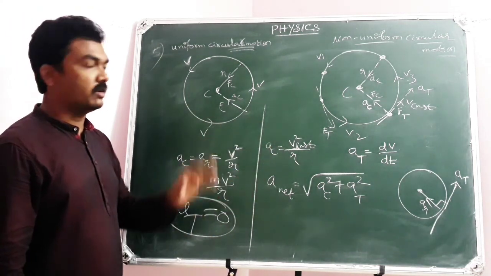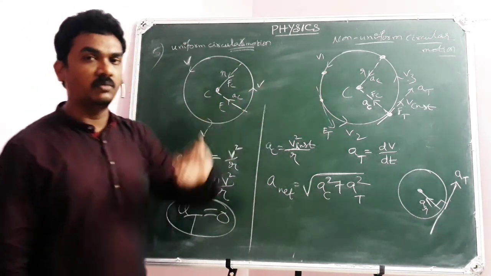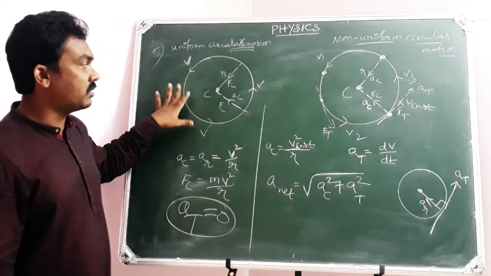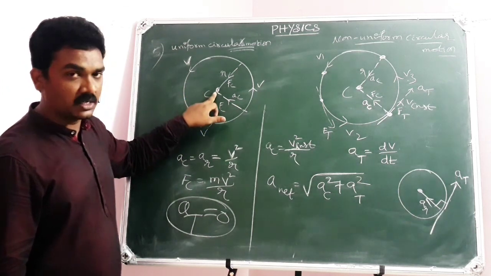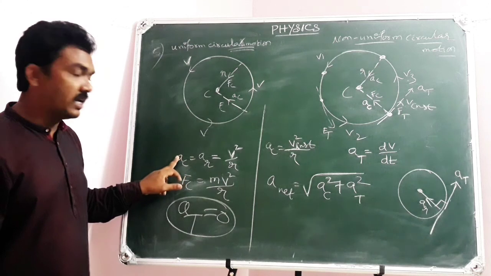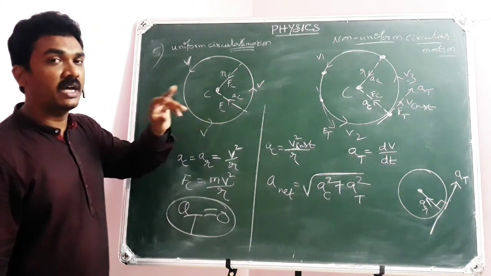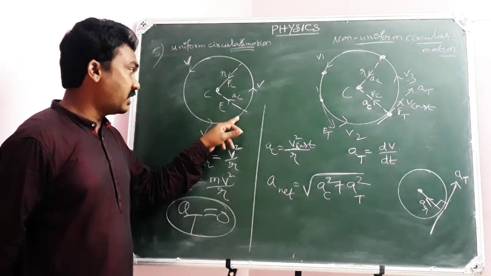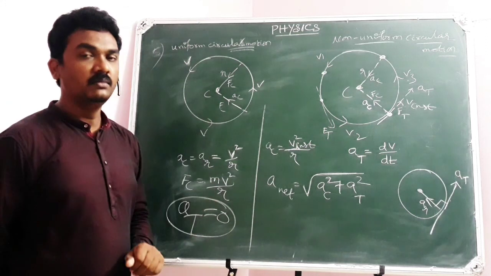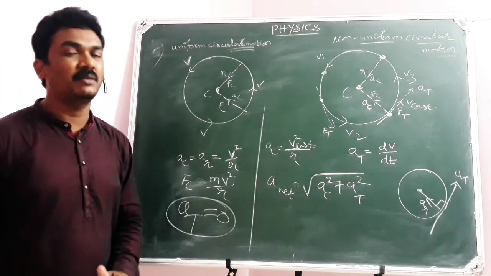Hope you got some clarity on this: uniform circular motion and non-uniform circular motion. In uniform circular motion, the particle has acceleration only towards the center of the circle, called centripetal or radial acceleration, due to the continuous change in the direction of motion. That happens because of the centripetal force towards the center, which changes the path continuously without disturbing the speed.